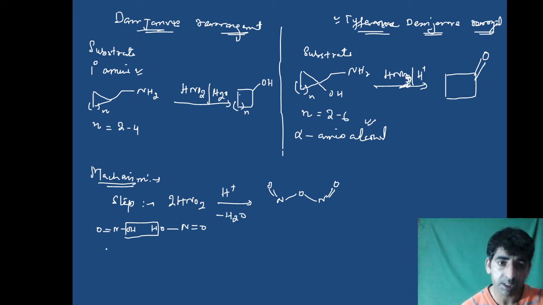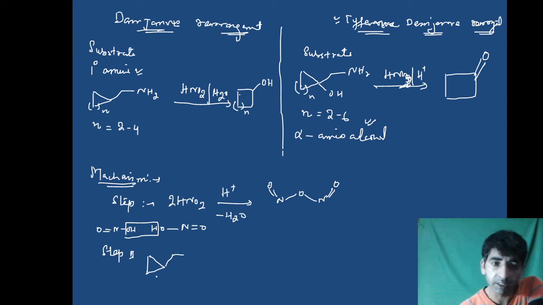Now what happens in the second step? In the second step of the reaction, we have this primary amine. So let me write it like this, or here we can have n. Let me write this for simple understanding. So I have a primary amine like this. This is our primary amine. It reacts with this N2O3, with N double bond O, single bond O, single bond N, double bond O. So what happens?